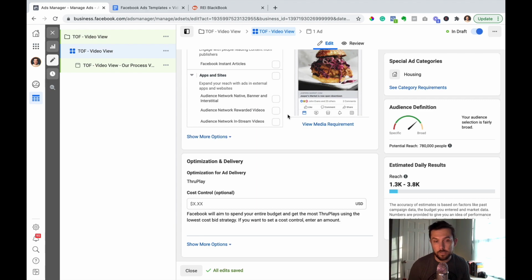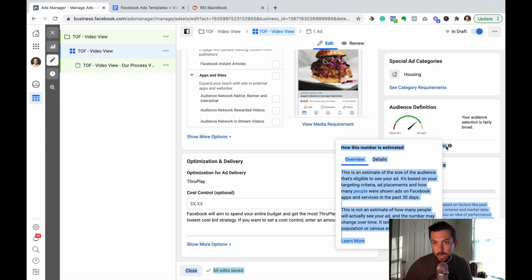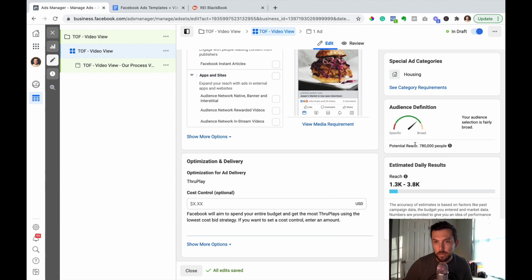Doesn't mean they have a house to sell. Doesn't mean that they're going to sell a house to you right away, but they've got some sort of an interest. And so we can take, because right now the potential reach that we've got is 750,000 people. And we might be able to find 4,000, 5,000, 10,000, 20,000 people over time that are watching these videos, and they're watching 75%.